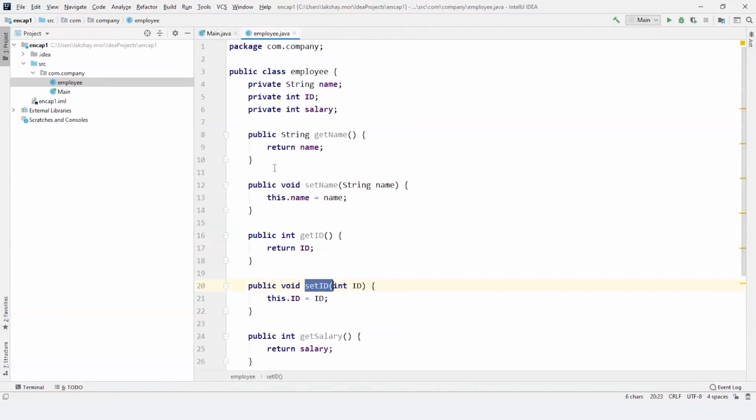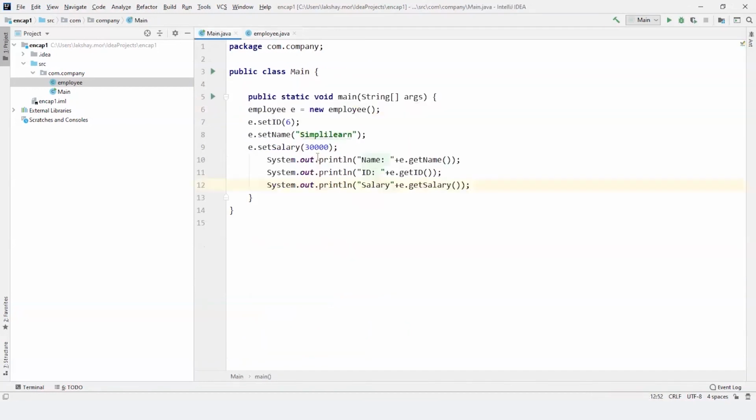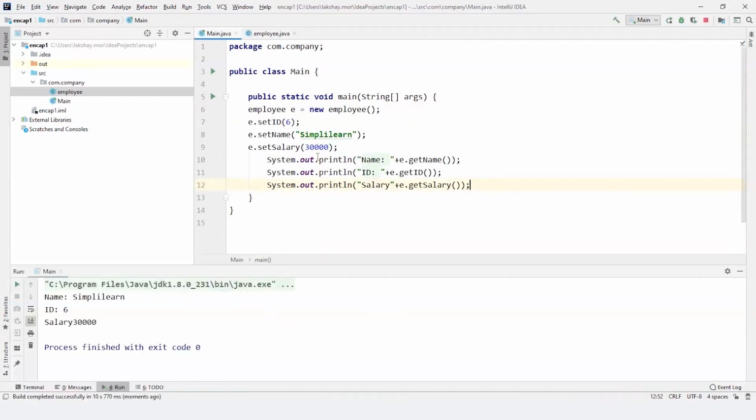If we don't use private variables, that becomes a normal program. So when we use encapsulation, we are going to use private every time we declare variables, so that it's secure and no one can access the variables directly. So now let's run the program. And there we go, we have our result. We have executed the program successfully, and as you can see, name Simplilearn, ID is 6 and salary is 30,000.